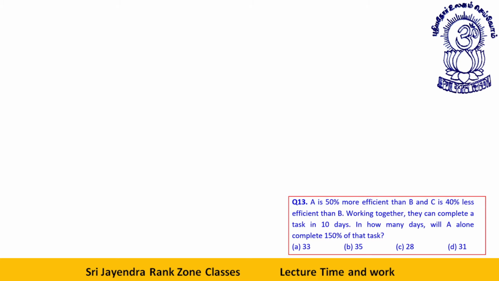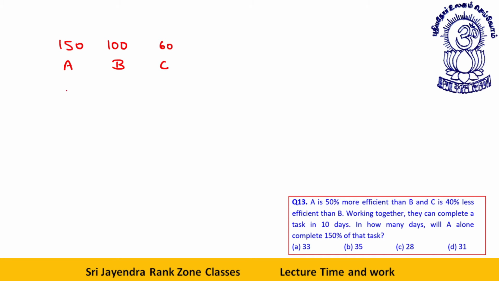Let's wind up fast. Efficiency of A is 50% more than B. Okay, let's say this is B. So A's efficiency is 150 and C is 40% less than B. We have done this sort of question earlier also, but now, in how many days will A complete 150% of the task? Let's do it very fast.